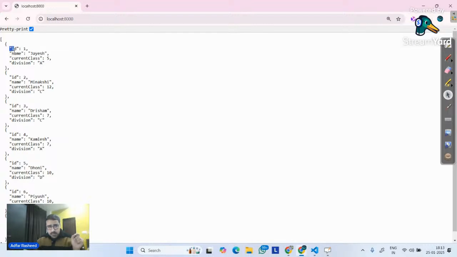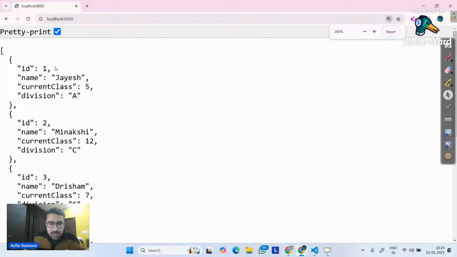So I have an array. And in this case, the response that it is displaying is in JSON format, JavaScript Object Notation. Here we have keys wrapped in double quotes. Whenever you see data of this format, where even keys are wrapped in double quotes, we can say this is a JSON array of objects.